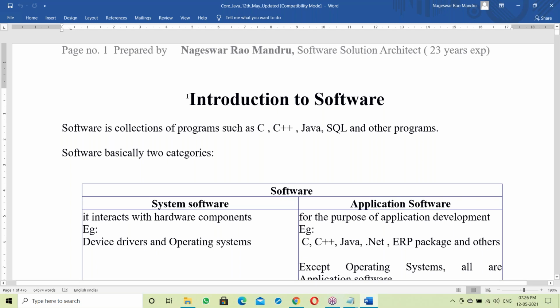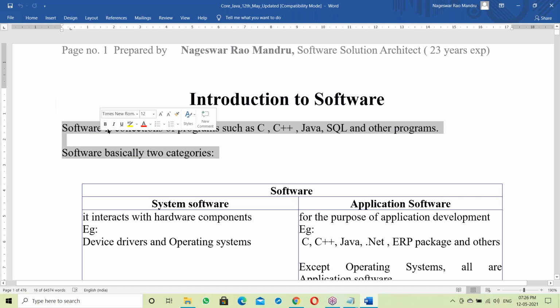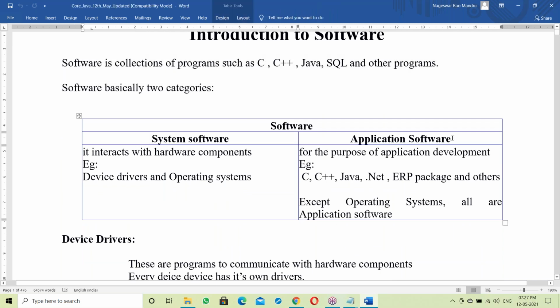Today's topic is introduction to software. Software is a collection of programs, such as C, C++, Java, SQL, and other programs. Software has basically two categories: system software and application software.